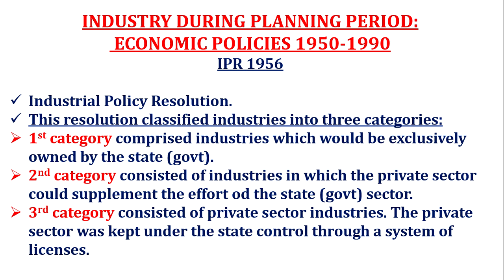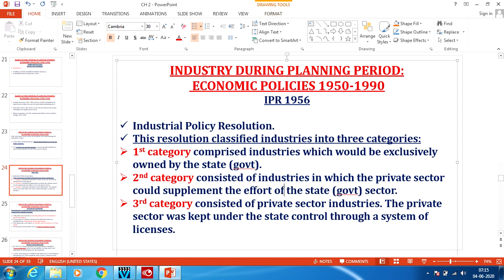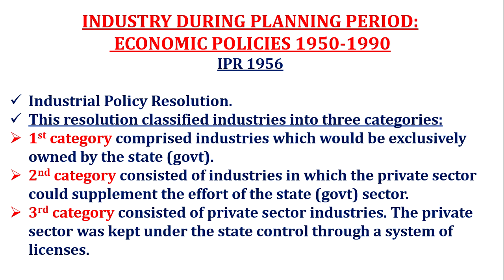And now the IPR 1956 they designed, and this resolution classified industries into three categories. The first comprised industries which would be exclusively owned by the state, means exclusively owned by the government, means public sector units. The second category consisted of industries in which the private sector could supplement the effort of the state, or the government sector. And the third category consisted of private sector industries. The private sector was kept under state control through a system of licensing.